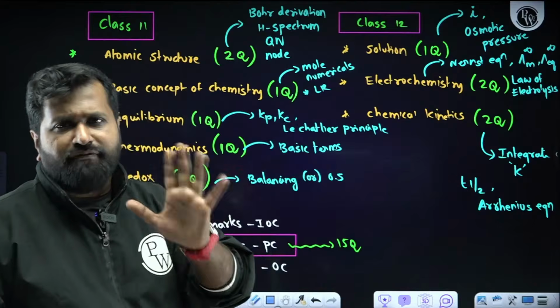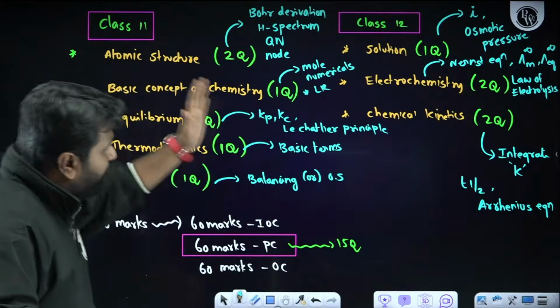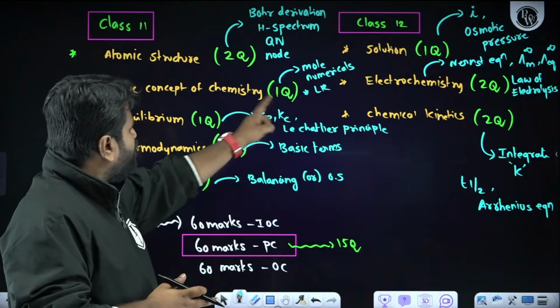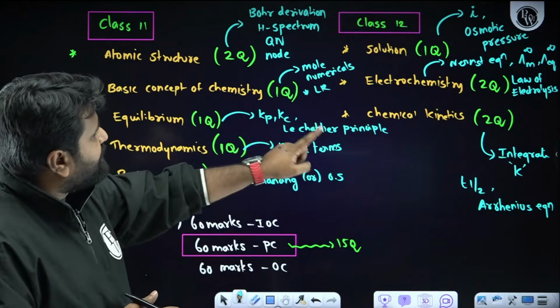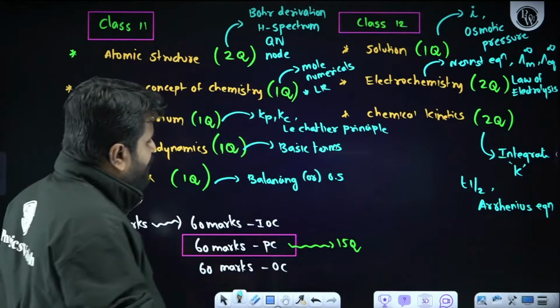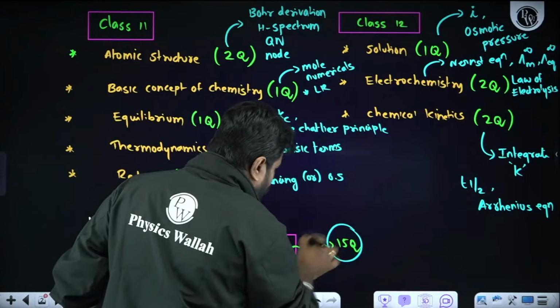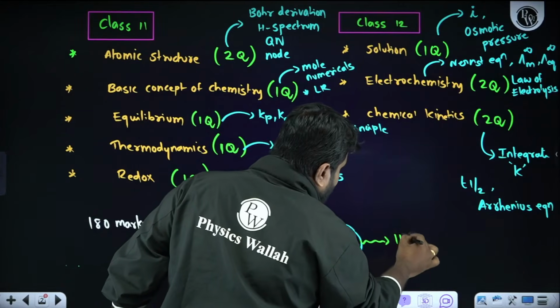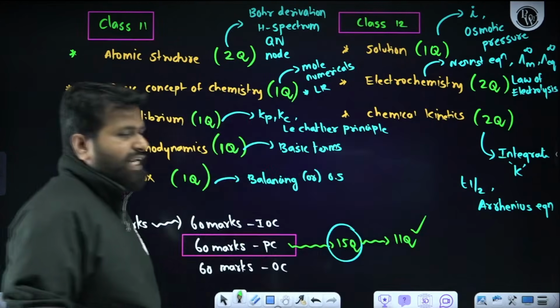In that perspective, we will prepare. So if you prepare only these topics, how many questions can you attempt? 2, 3, 4, 5, 6, 7, 8, 9, 10, 11. So out of 15 questions, you can easily attempt 11 questions. Now tell me,